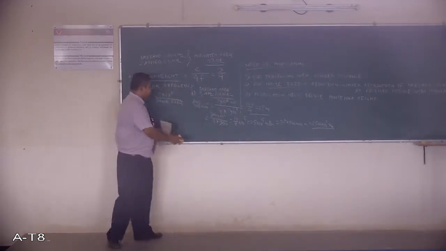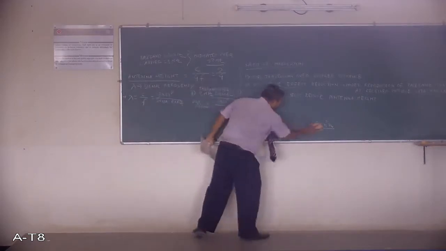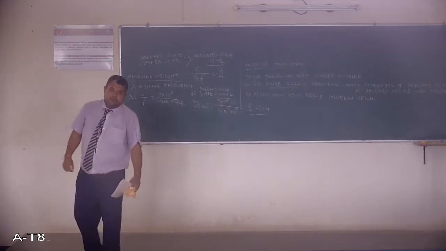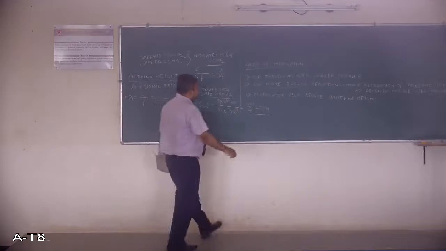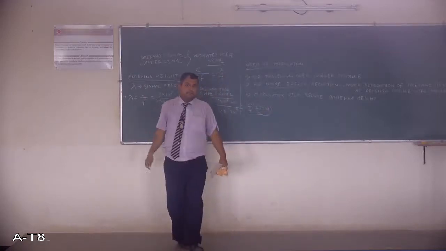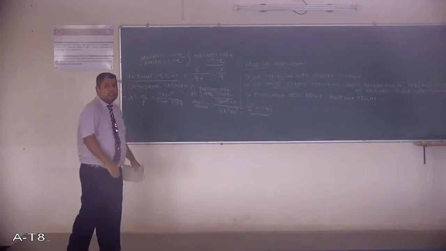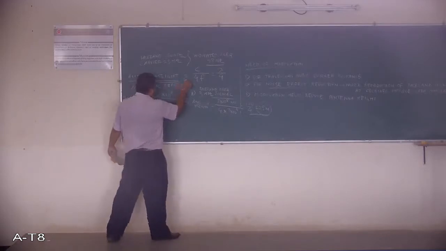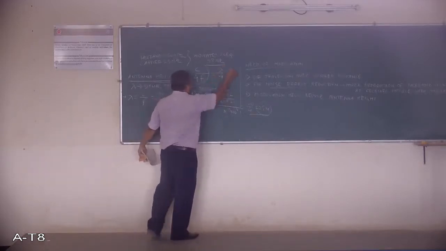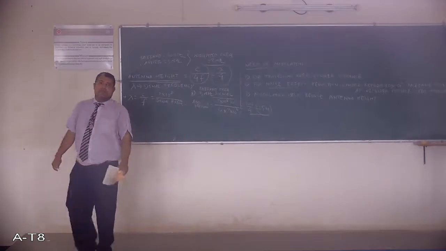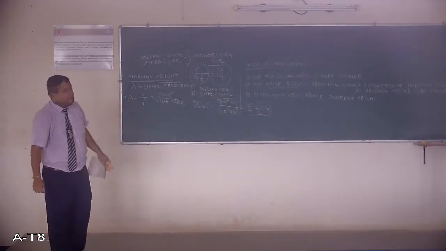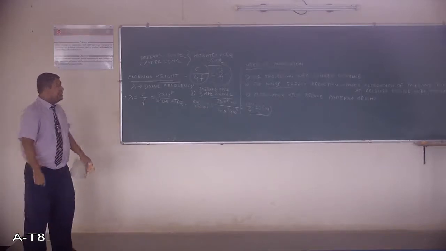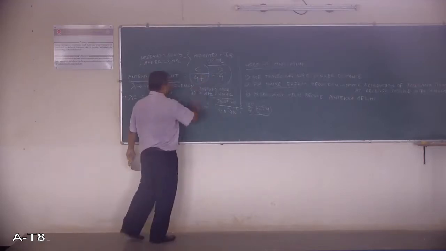Whatever the numerical says, the main point we are finding is that if we are increasing the frequency of the waveform, the antenna is kept at a lot lesser height. Many examples can be asked on this in the exam, so prepare this. The only formula you have to remember is antenna height is C divided by 4f, or lambda by 4. And lambda is given by C by f, where C is the speed of light and f is the frequency.